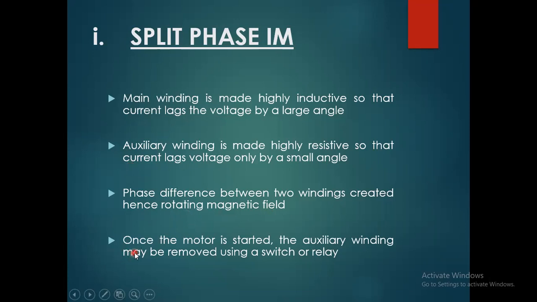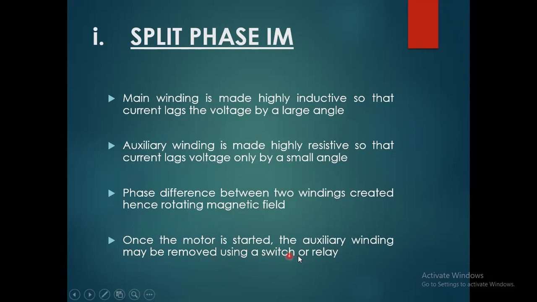So for the phase difference, after the connection of the capacitor, the rotating magnetic field would be produced and created. Hence, the motor is started. The auxiliary winding may be removed once the motor is started, using a switch or relay.